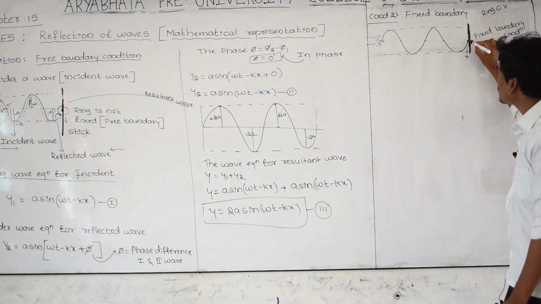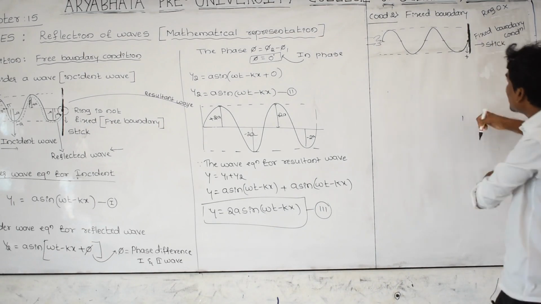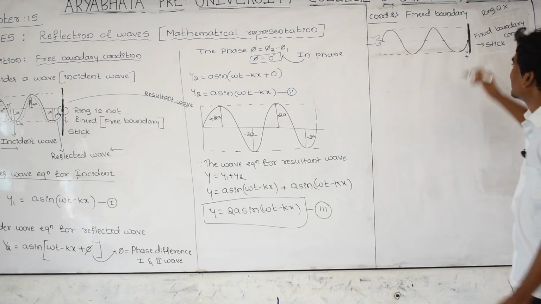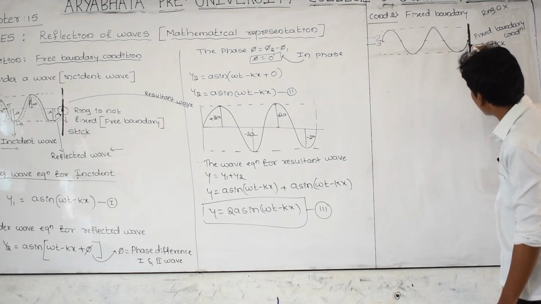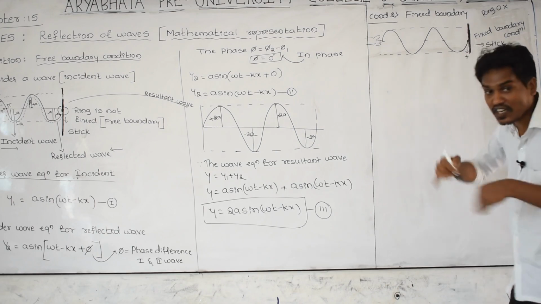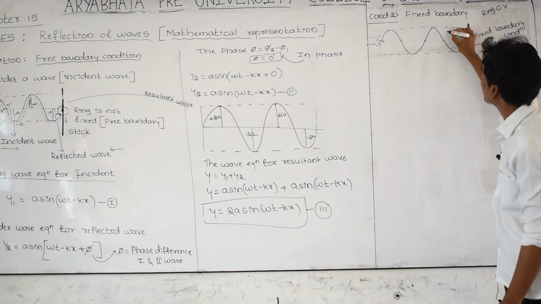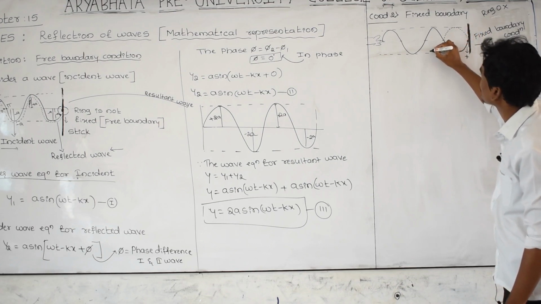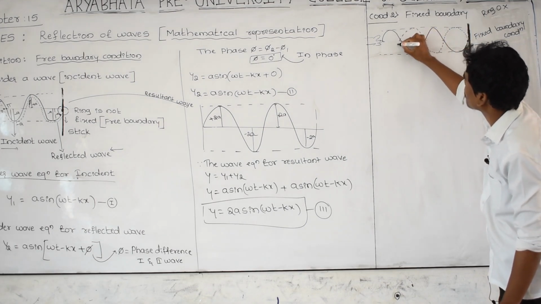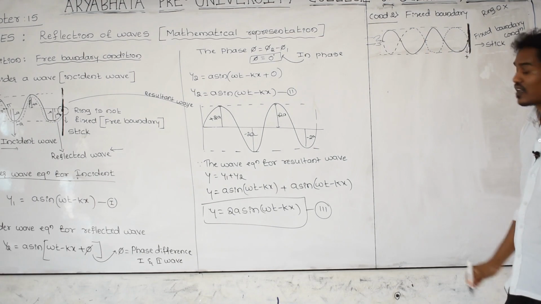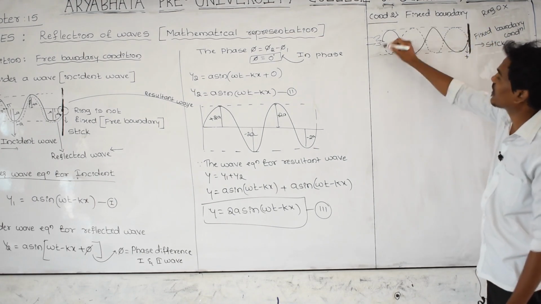In case this tied point is not moving downward, what will happen is that the reflecting wave is not moving like this. Instead, the reflected wave is reflecting like this. This point is not moving down, in the sense the wave is reflecting like this.